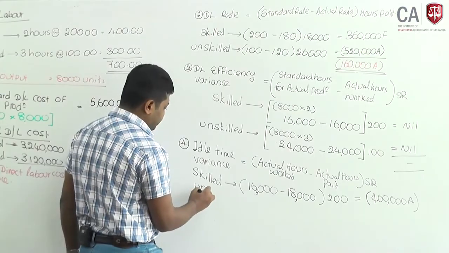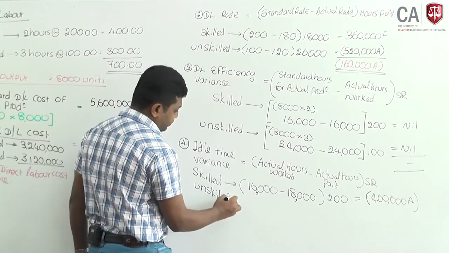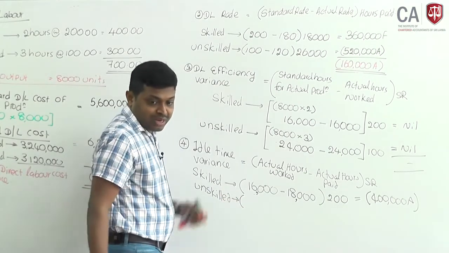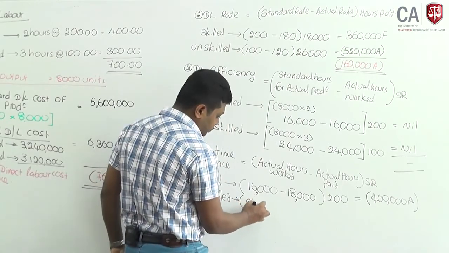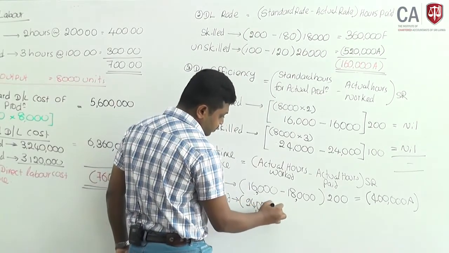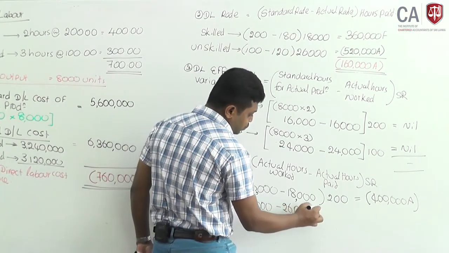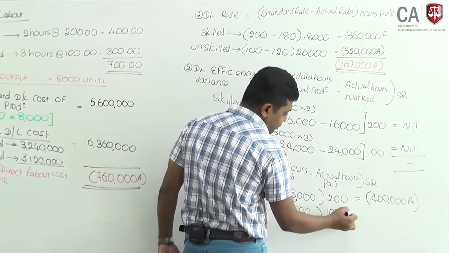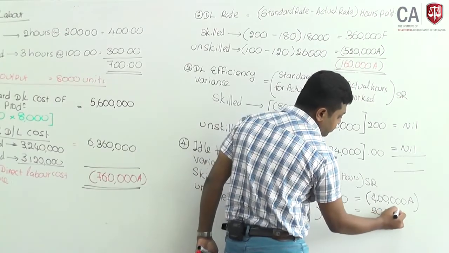Unskilled. Actual hours worked 24,000. Actual hours paid 26,000. 2,000 hours paid more, into 100, 200,000 adverse.